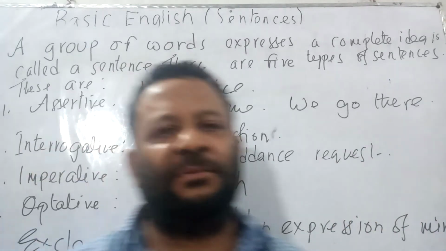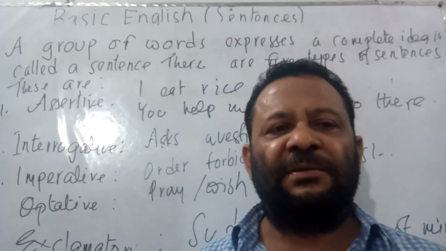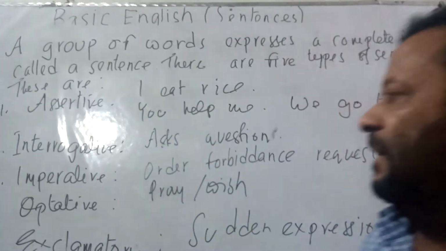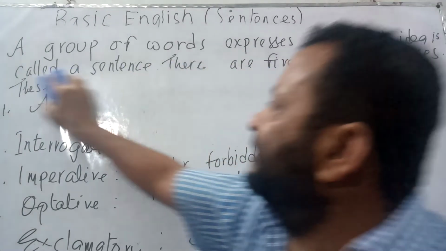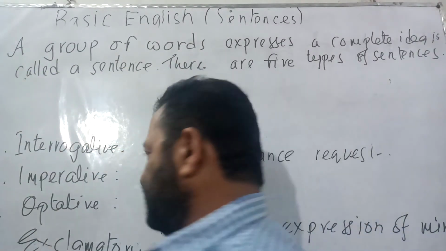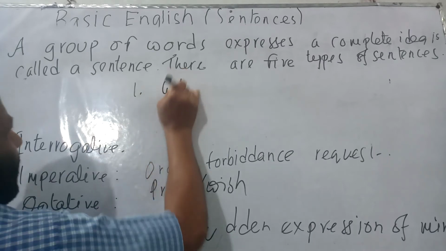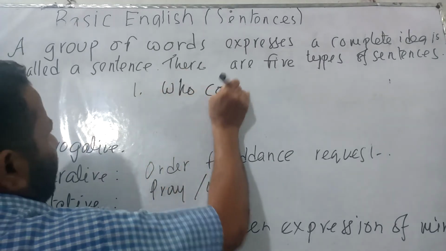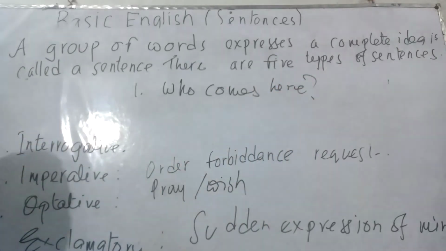Now let us go to interrogative sentence. I told you that by using interrogative sentence we ask question. Now by using interrogative sentence let us write some sentences. That is, number 1, who comes here? This one is actually a WH question.